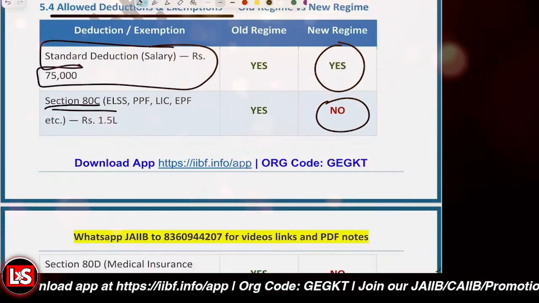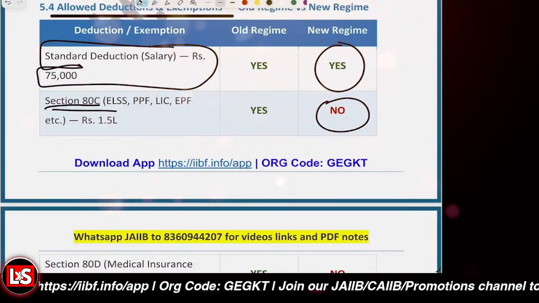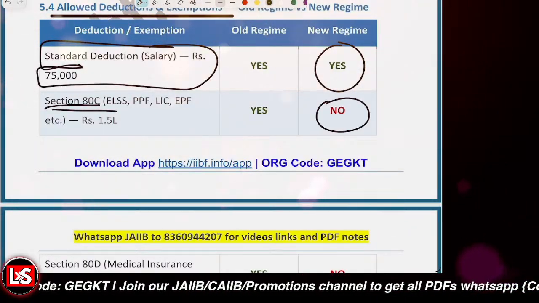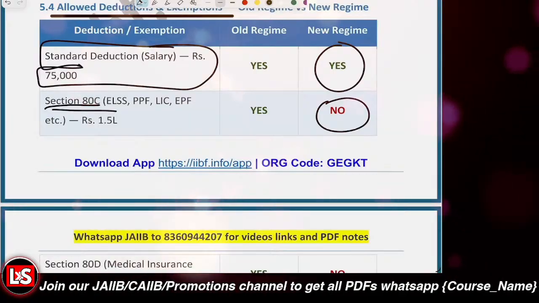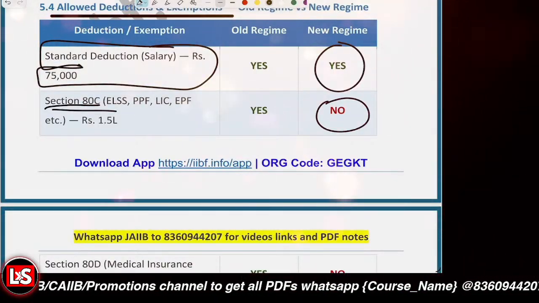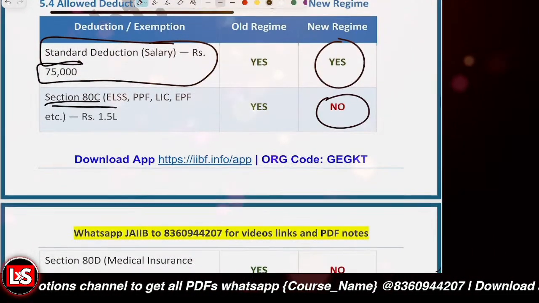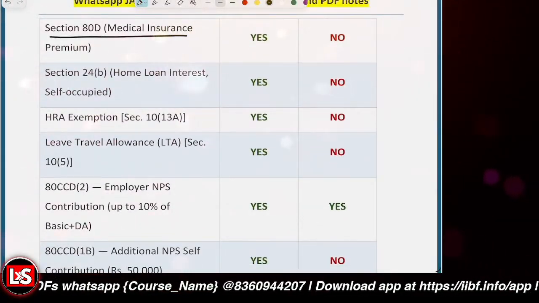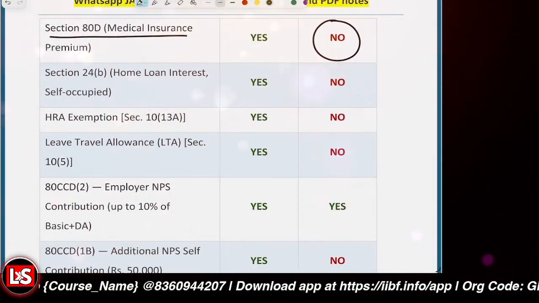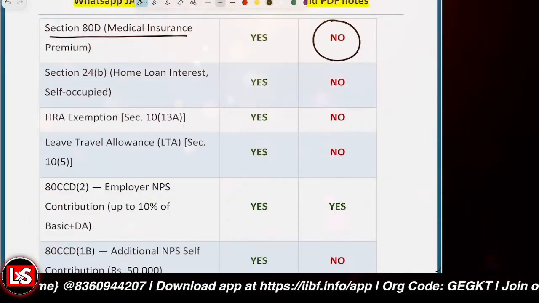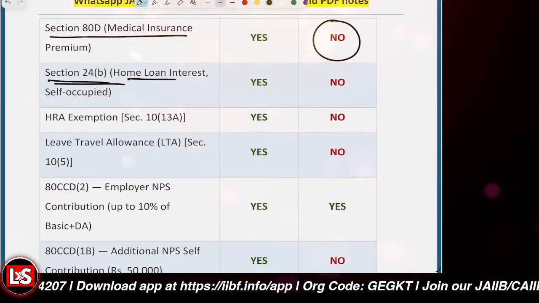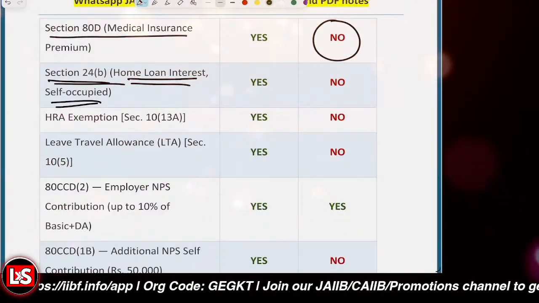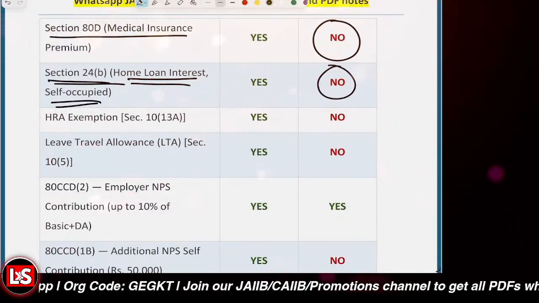So under the old tax regime, there were many deductions which were allowed, whether related to 80D medical insurance, home loan interest, HRA exemption, LTA, donation, NPS. Those were allowed, but not in the new tax regime. The 80D deduction related to medical insurance is not allowed in the new tax regime. Section 24B, home loan interest, let's say when it is self-occupied, was up to rupees 2 lakh, and that was allowed in the old tax regime but not in the new tax regime.